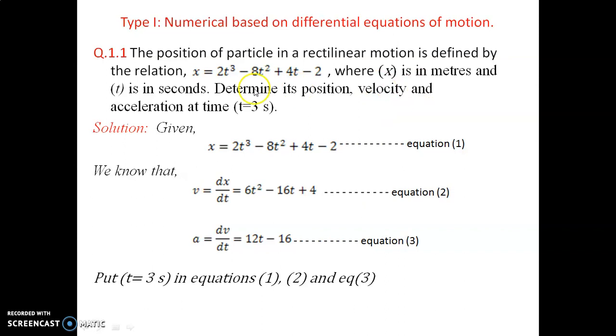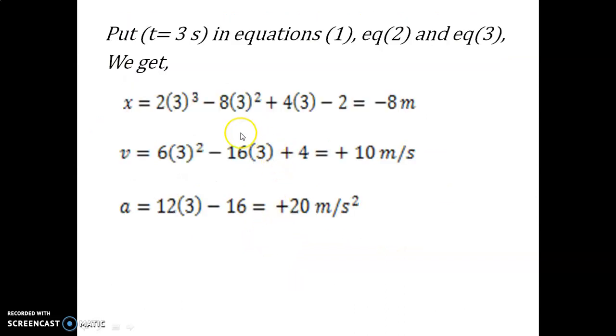Now the question is: determine its position, velocity and acceleration at time t is equal to 3 seconds. Here we can observe all these three equations are functions of time. So let us just put t is equal to 3 seconds in all these three equations, and in this way we can get the displacement, velocity and acceleration at time t is equal to 3 seconds.